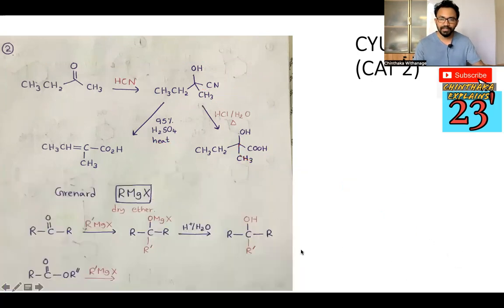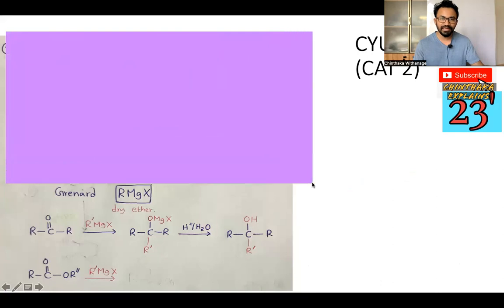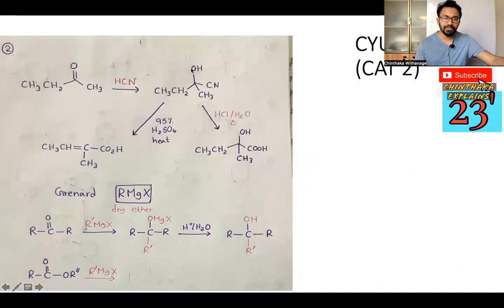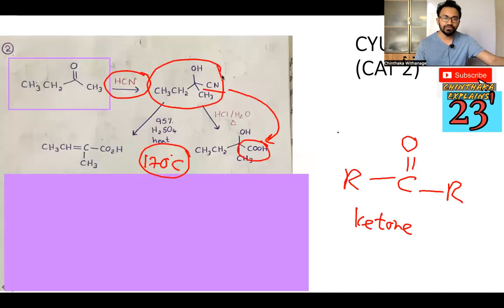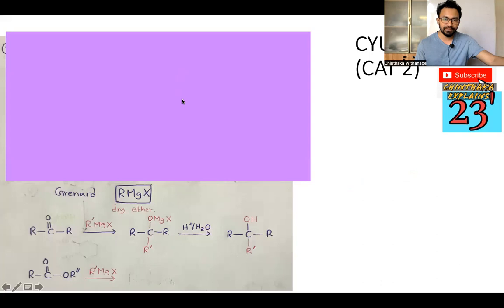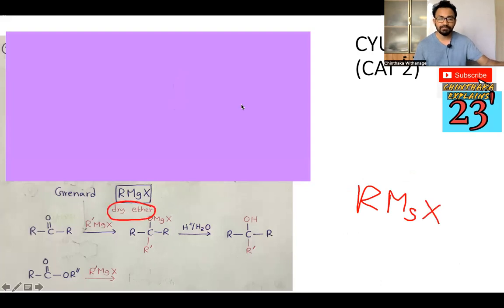Right. Then a very important part is Grignard reagents. You might remember the Grignard reagent is very special in A levels. Here you have to know all sorts of Grignard reactions. The Grignard RMgX is stabilized only in dry ether.